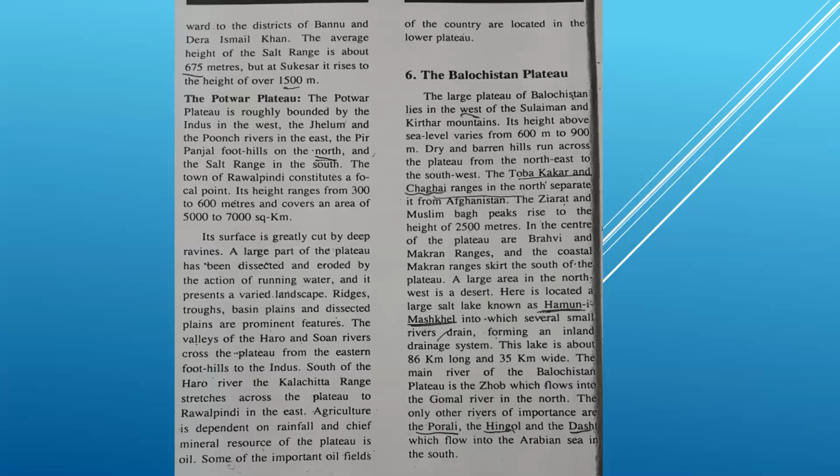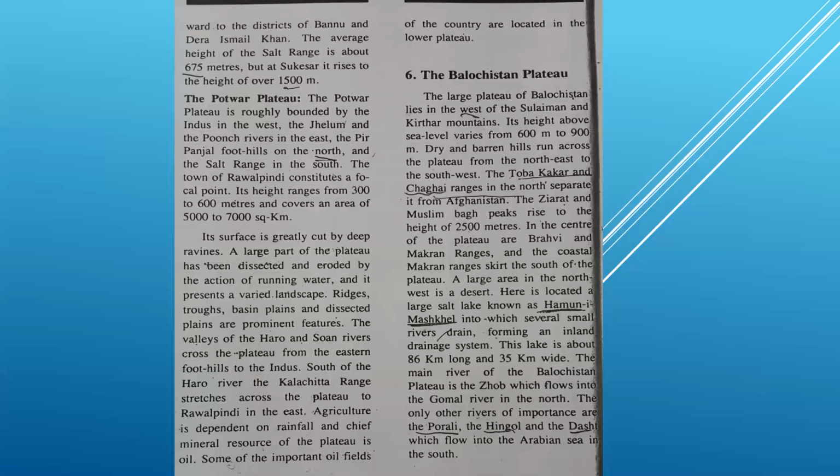Here is located a large salt lake known as Hamun-i-Mashkel, into which several small rivers drain, forming an inland drainage system. This is an important MCQ, and it is mostly asked in your paper. The lake Hamun-i-Mashkel is located in which province? Balochistan province. This lake is 86 kilometers long, which can also be asked in MCQs, and 35 kilometers wide.